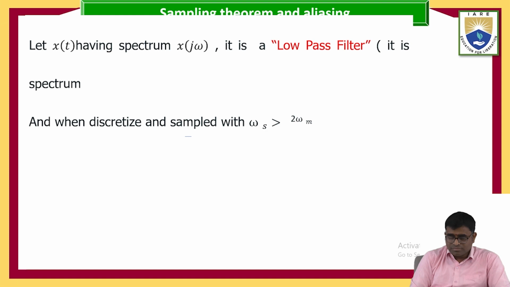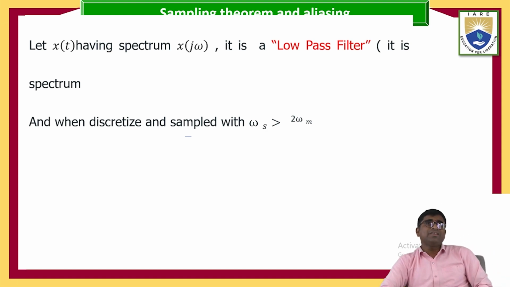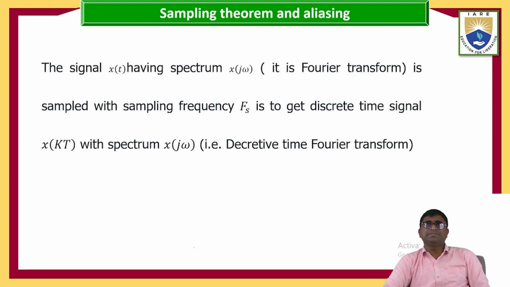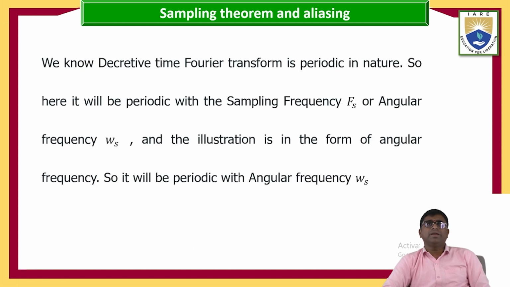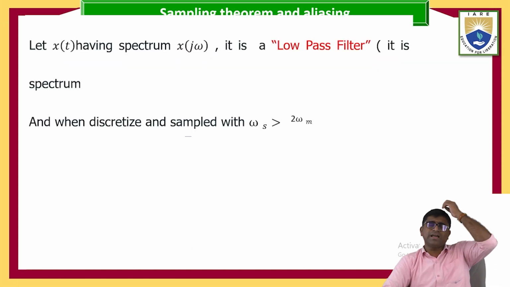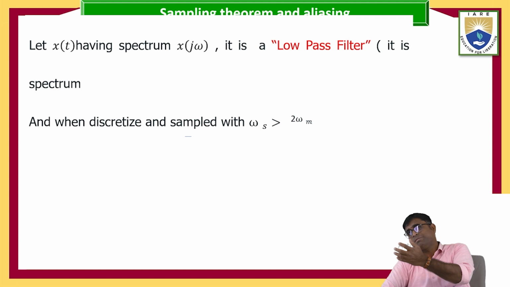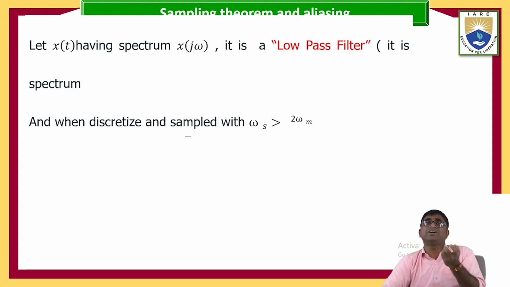Now, here x of t has the spectrum x of j omega. See this one, x of j omega spectrum, that is the Fourier transform. Where is x of t? x of t is the input of the ADC. Remember that. x of t is coming from the process through feedback.